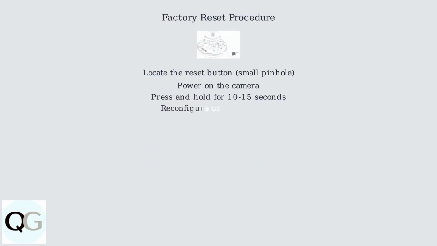If PoE and IP checks don't solve the problem, a factory reset is your next best bet. Locate the reset button, usually a small pinhole on the camera. With the camera powered on, press and hold the reset button for 10 to 15 seconds. This will restore the camera to its default settings. After the reset, reconfigure the camera using the Lorex app.